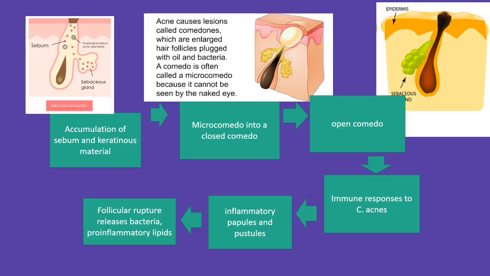Inflammation. Acne begins with the accumulation of sebum and keratin, forming a microcomedo. As it progresses, it turns into a closed comedo, also known as a whitehead, or an open comedo, known as a blackhead. The immune system responds to Cutibacterium acnes bacteria, leading to inflammation. This results in red papules and pustules. Eventually, the hair follicle may rupture, releasing bacteria and pro-inflammatory lipids, which worsen the inflammation.